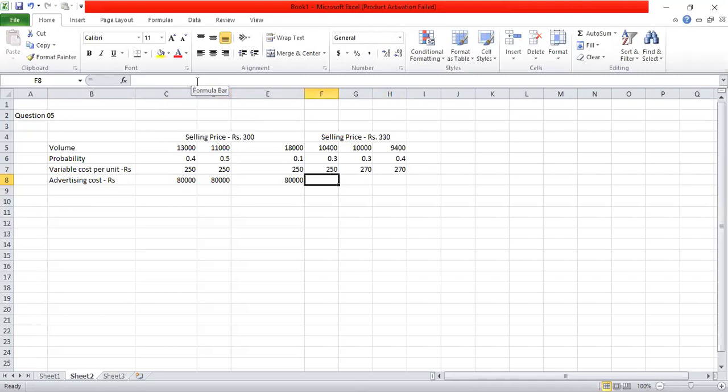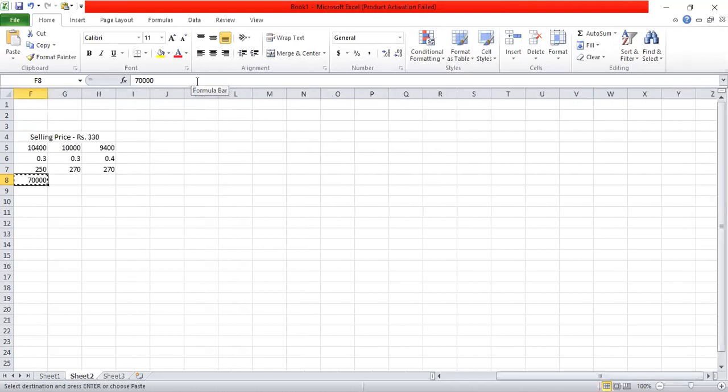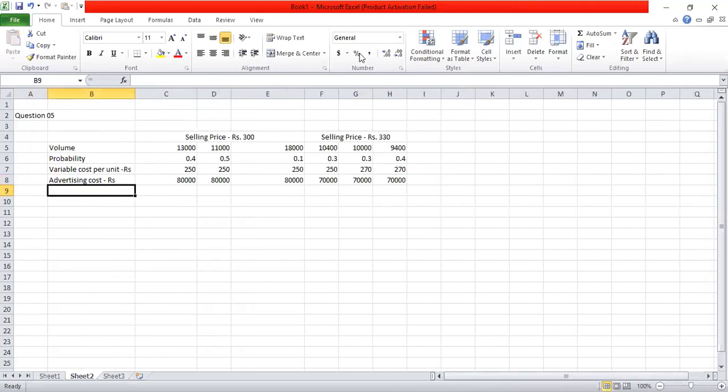At the selling price of 330, 70,000 rupees. Then fixed cost is 40,000 rupees. Fixed cost is common for both prices. It will be 40,000 rupees.